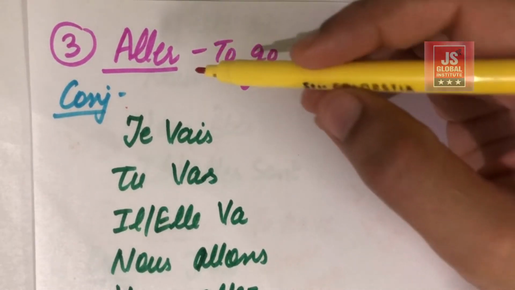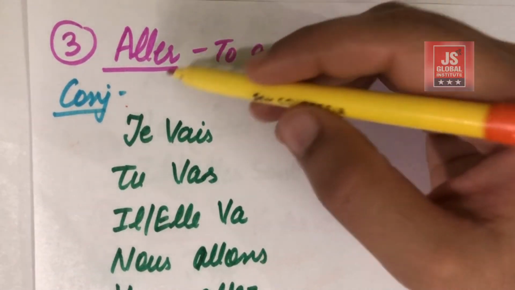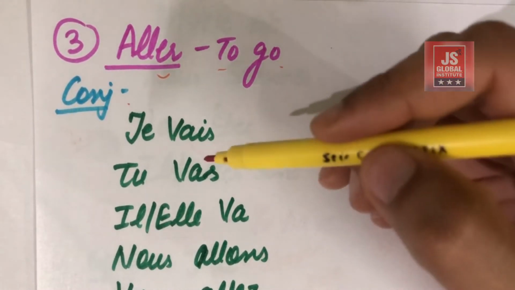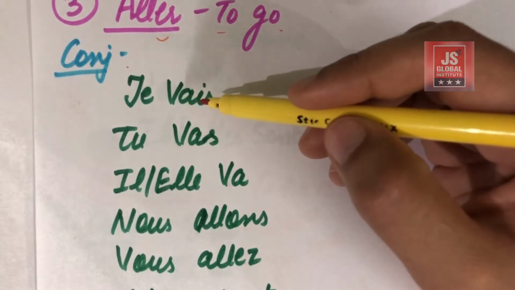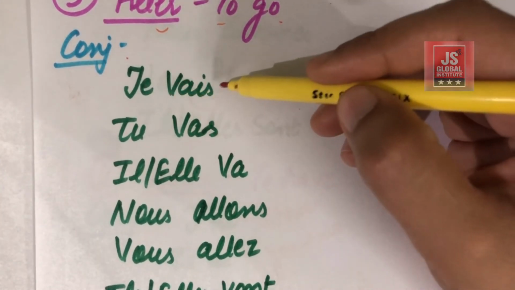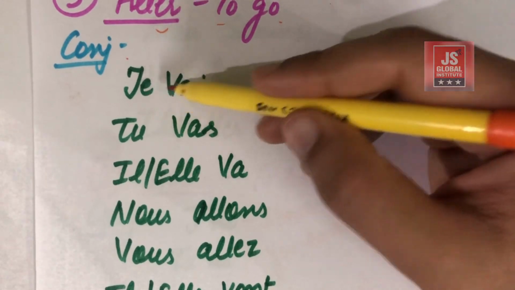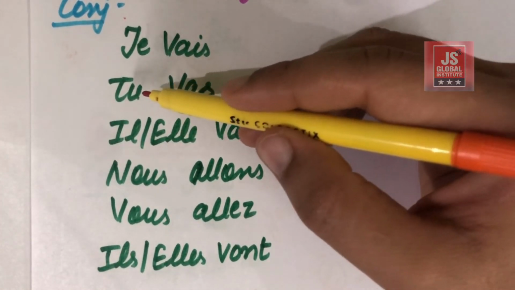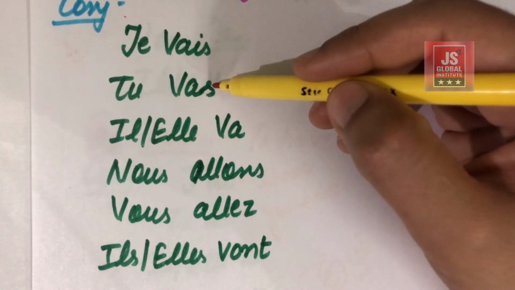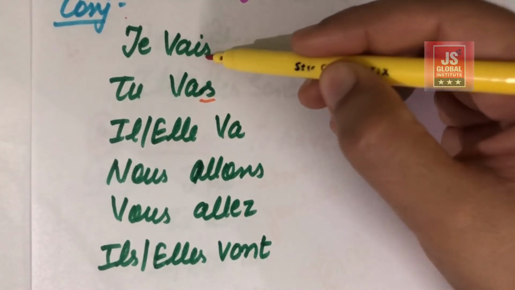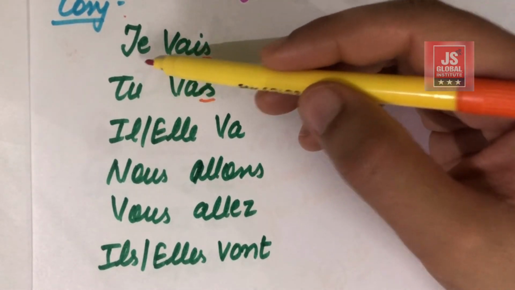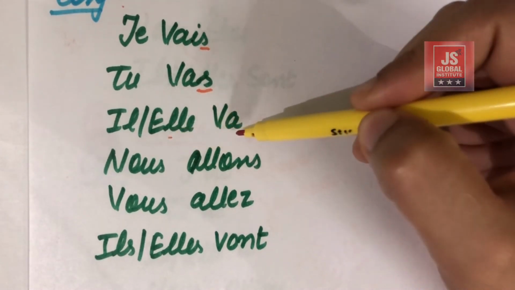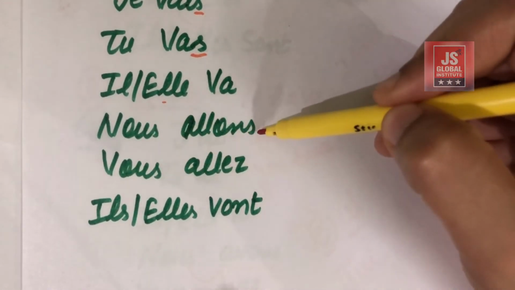Okay, next is the aller verb. So what is this aller verb? This is to go. Okay, for example, I want to say I go, then I will say je vais. This is VAIS, je vais. If I want to say you go, I will say tu vas. Again, this S is not pronounced here. Okay. Je vais, tu vas, il va, elle va, nous allons.